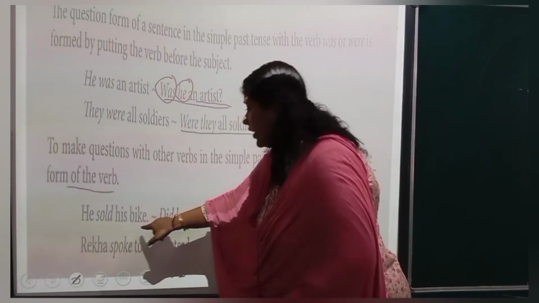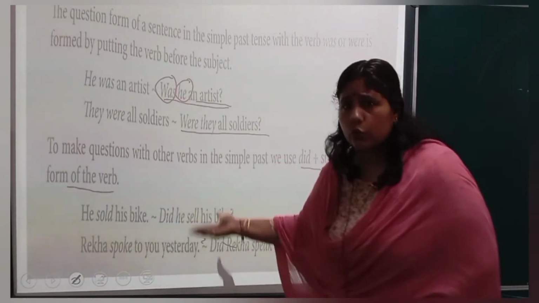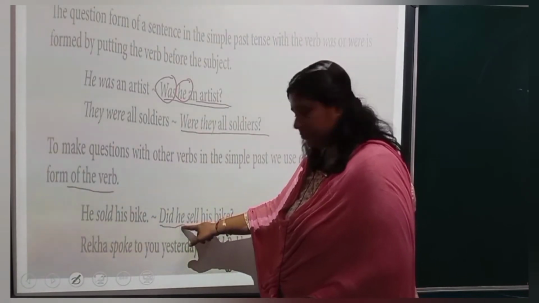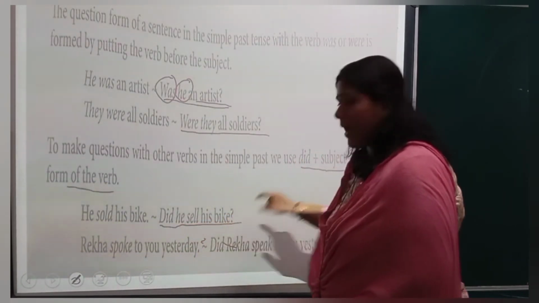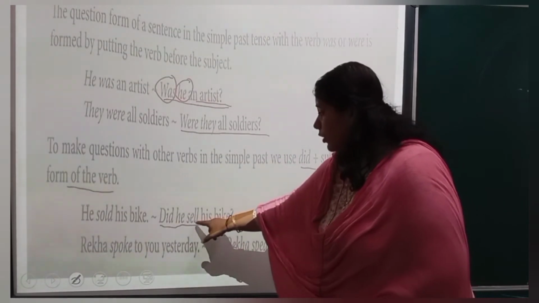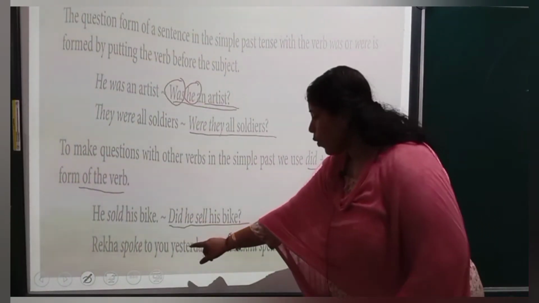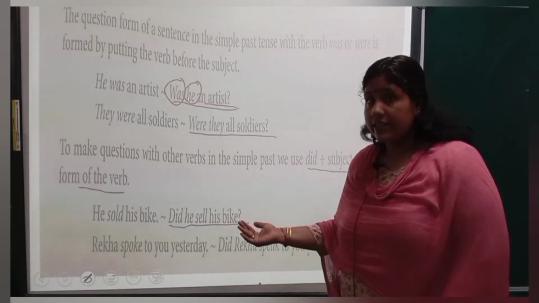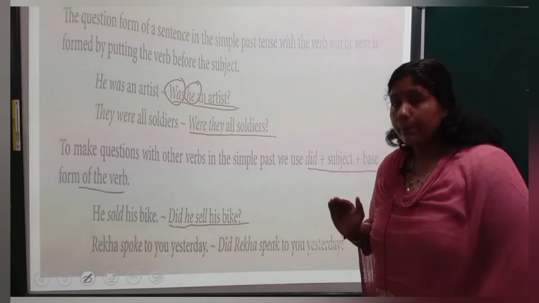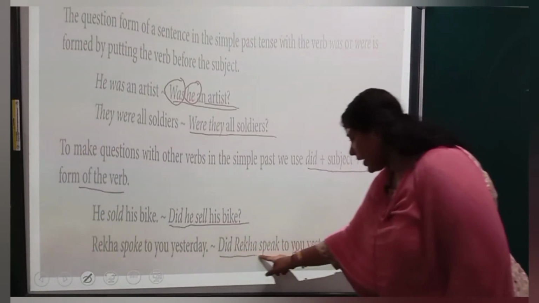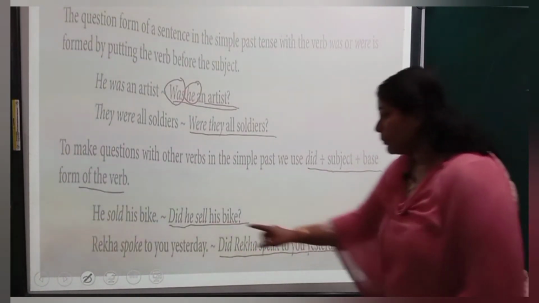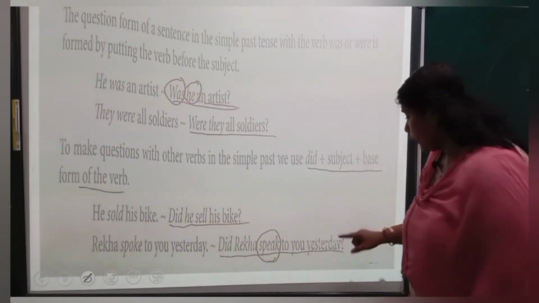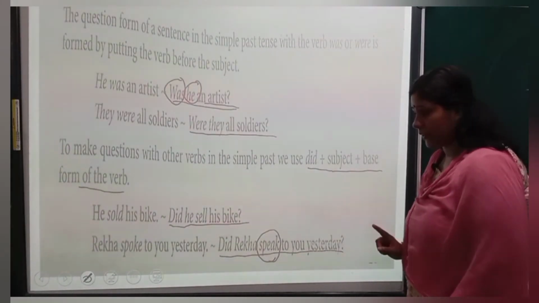See, he sold his bike. इधर नहीं है, was were कुछ भी नहीं है, isn't it? So you will take did. Did, verb, he, subject, sell his bike, rest part of the sentence. Base form of the verb with did. Rekha spoke to you yesterday. Now, there is no helping verb, was, were, nothing is there. So, what you will take? Did in past tense. Did Rekha speak to you yesterday? Spoke will become speak. With did, base form of the verb. Don't forget to put question mark.